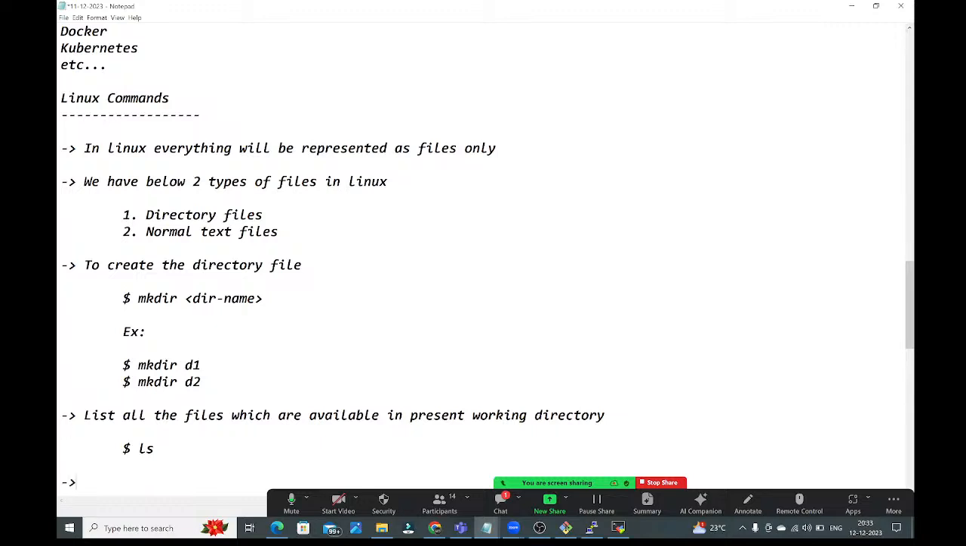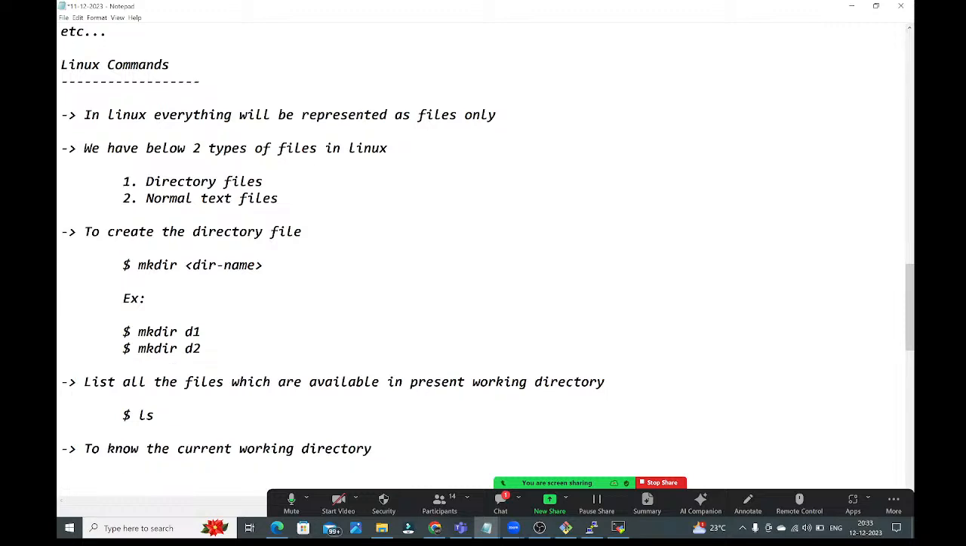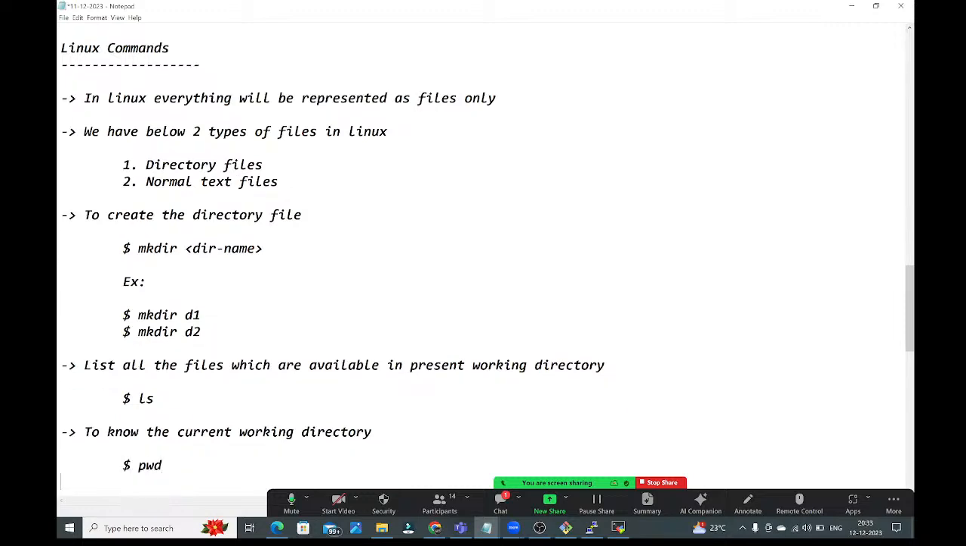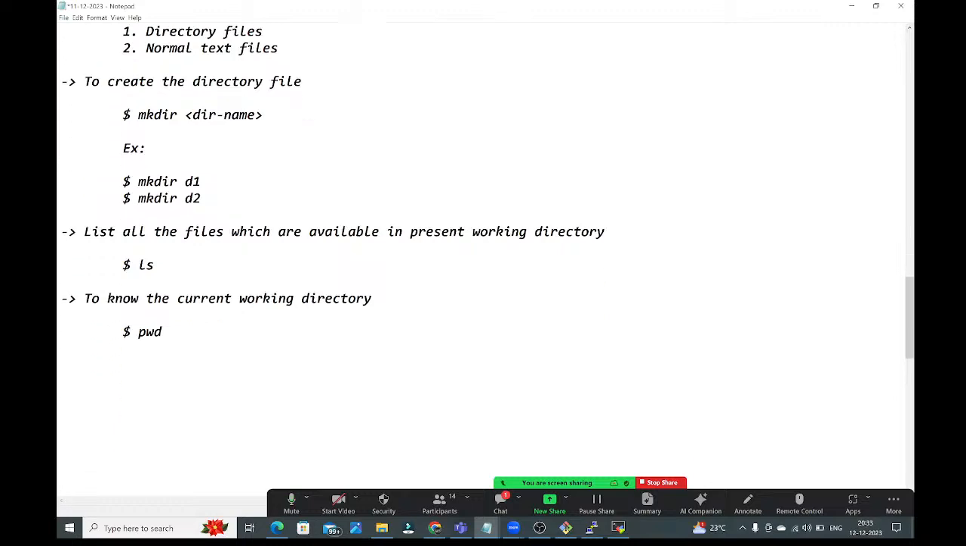Now, to know the current working directory, what command do we need to use? $ pwd. PWD stands for what? Present working directory. PWD stands for present working directory.